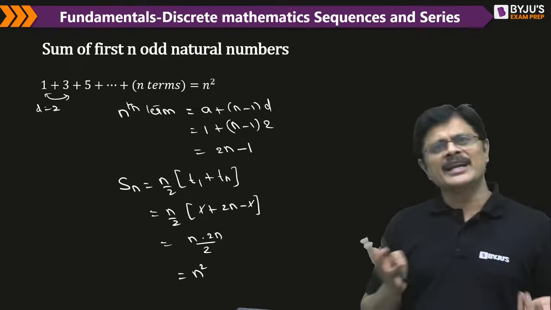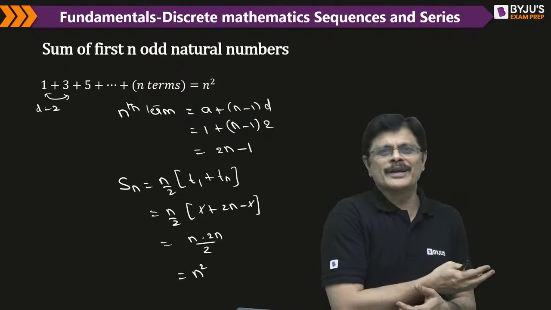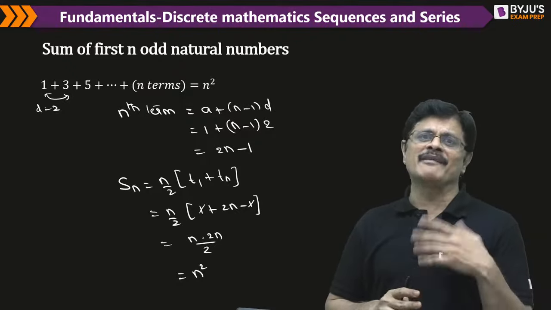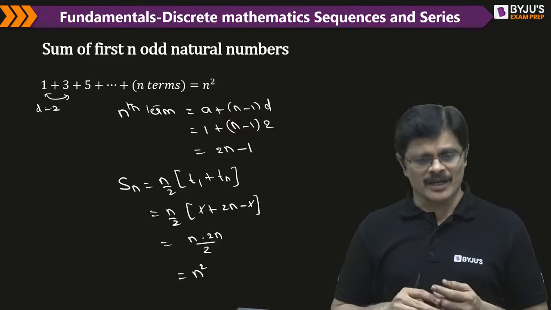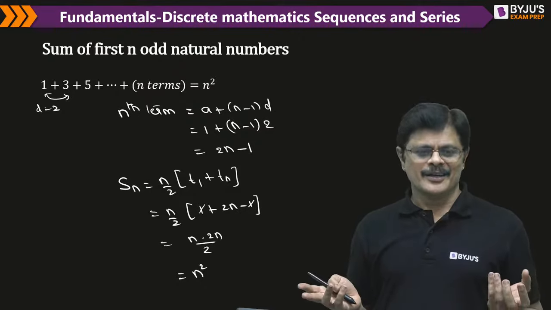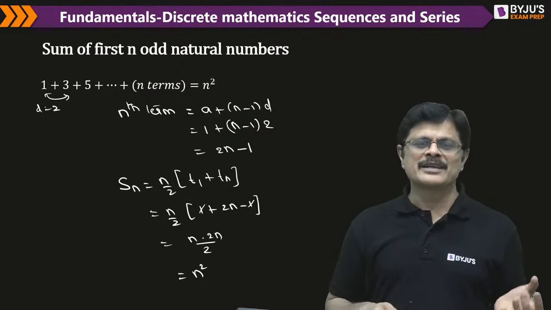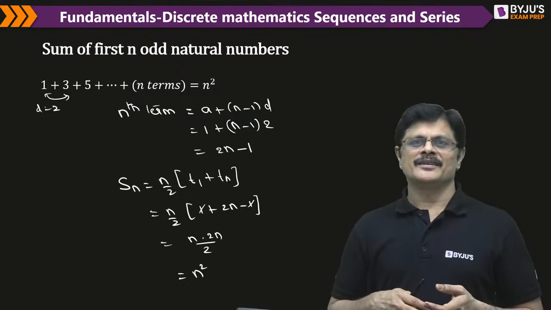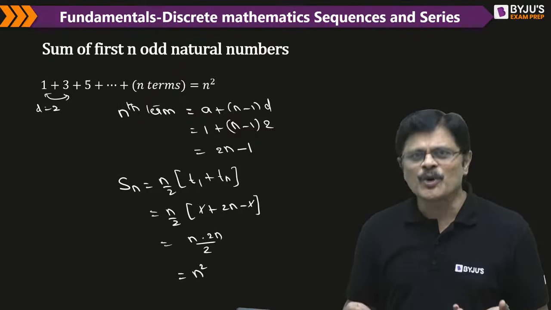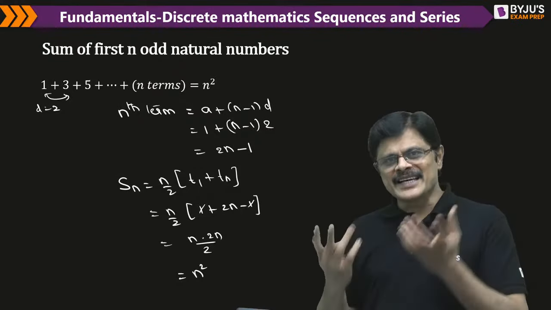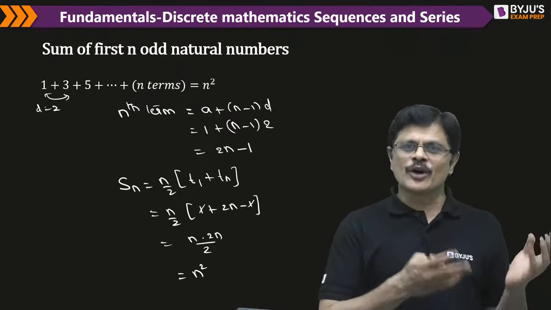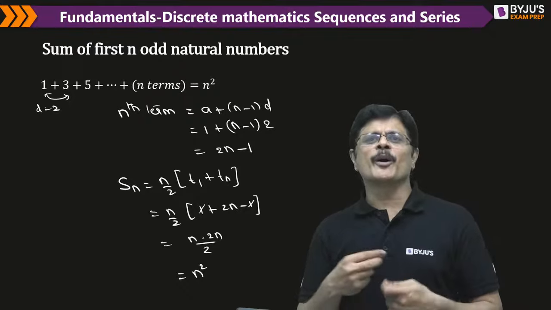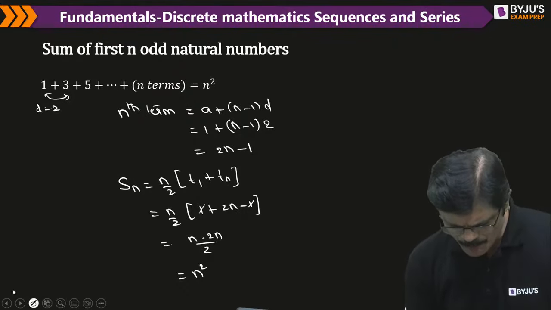I use this many times: in probability, in algorithms, in discrete mathematics. People are always troubled by this simple formula, and I don't know why. Simple formulas, the sum of n numbers, the sum of the first n odd numbers. If you do not know these basic ideas, working with time complexities, generating functions, even aptitude concepts, you require all this. But unfortunately we don't properly use them. Am I clear? You don't properly use them.